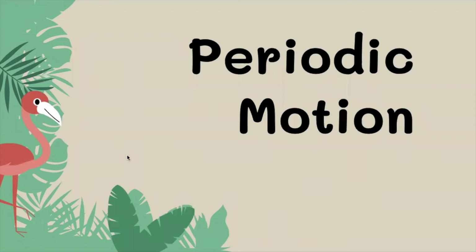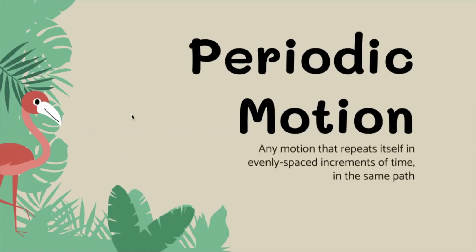Right, so today's lesson is basically about the main vocab around this idea of periodic motion. To start off, periodic motion refers to any sort of repeated motion, a motion that repeats itself in evenly spaced increments of time along the same path. Like if I run laps at the track, or if I swim laps in a pool. Periodic motion would be some sort of motion that repeats itself.